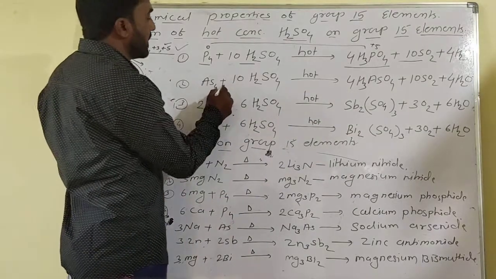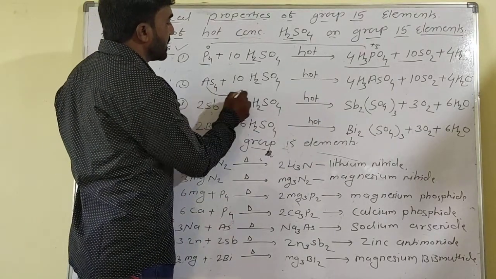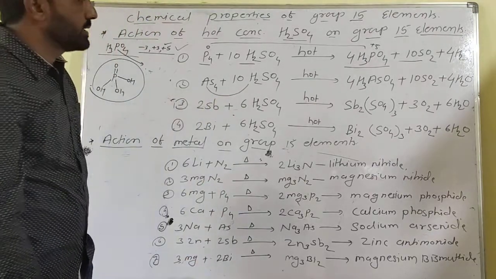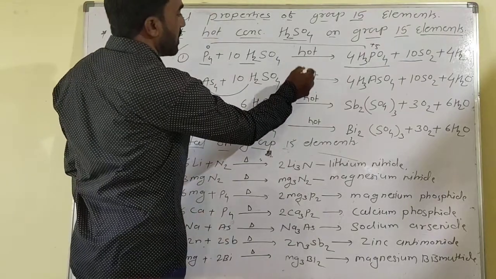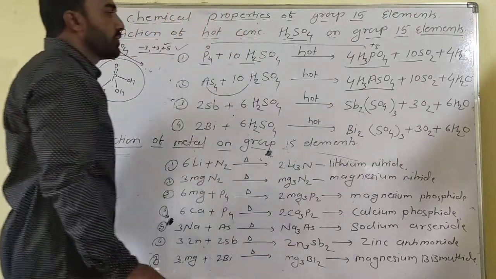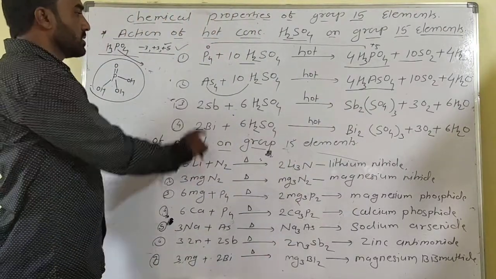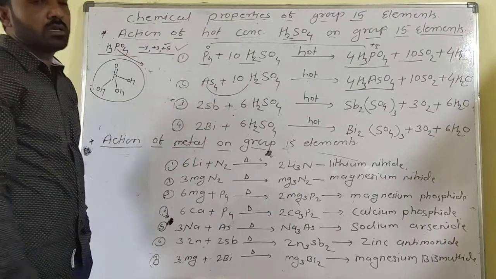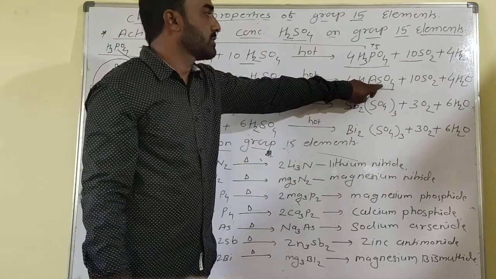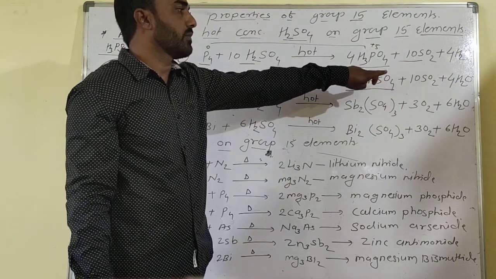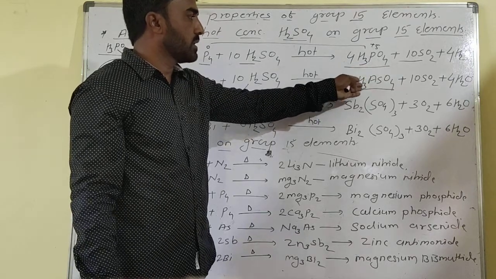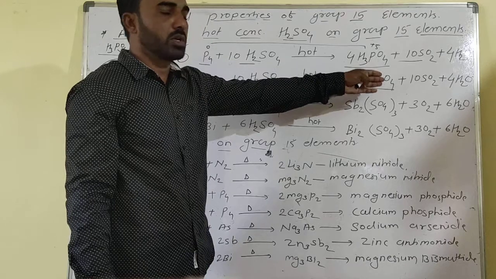Arsenic reacts with sulfuric acid. Arsenic reacts with sulfuric acid in hot conditions to form H3AsO4, 10 molecules of SO2 and 4 molecules of H2O. So arsenic also reacts with sulfuric acid to give new compounds, that is H3AsO4, 10 SO2 and 4 H2O.